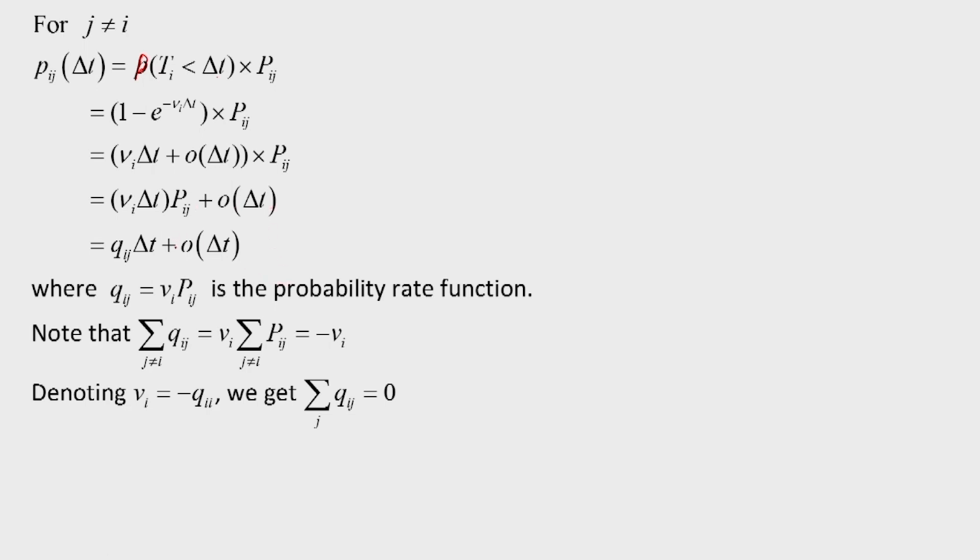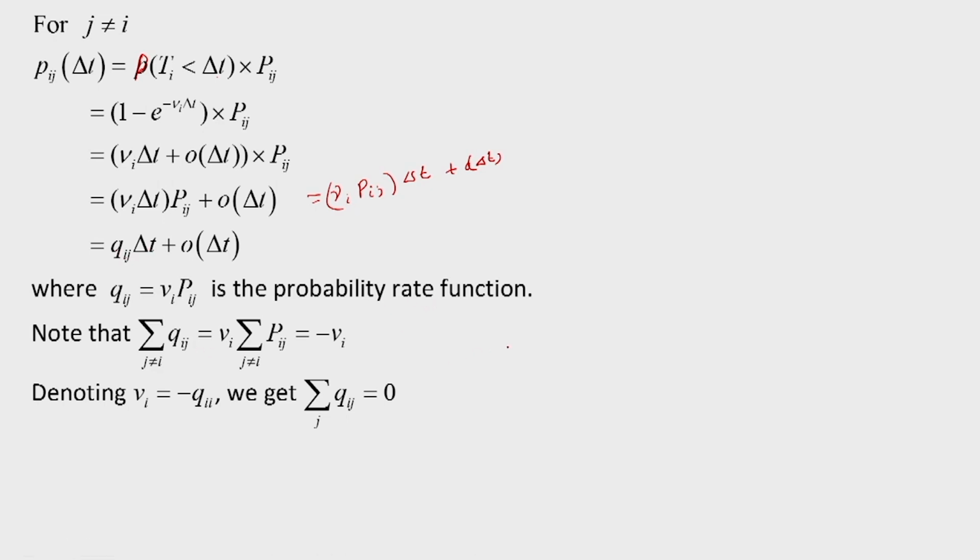Now this quantity nu_i times P_ij is known as the probability rate function, and we denote it by q_ij. So q_ij into delta t will become a probability. So q_ij is a probability rate function.